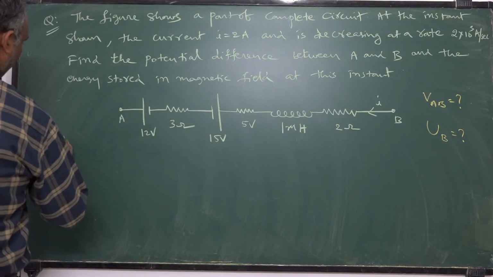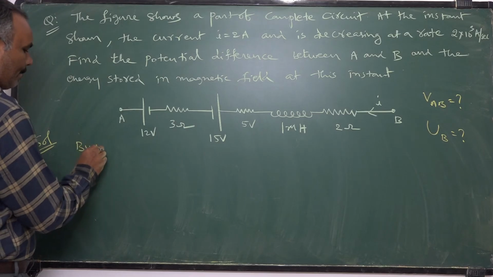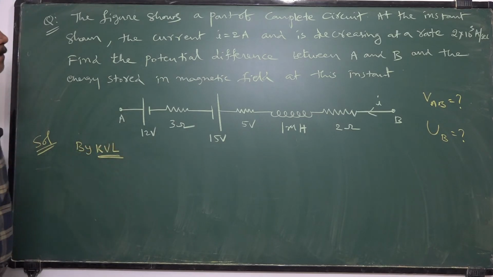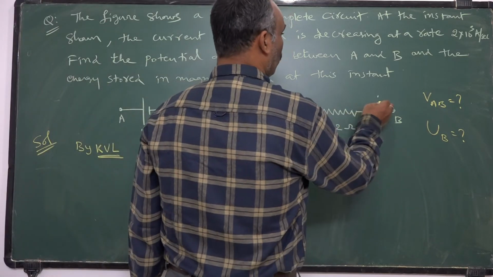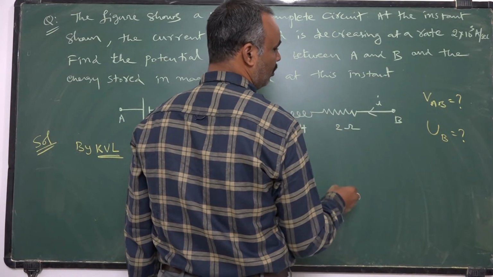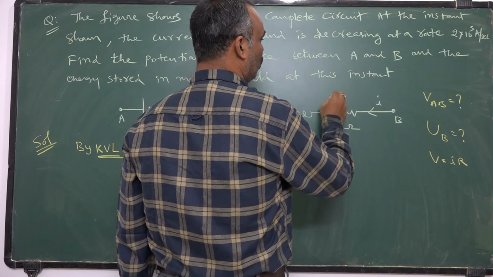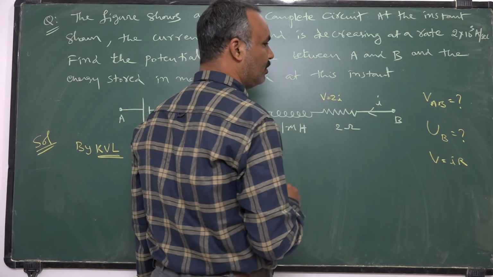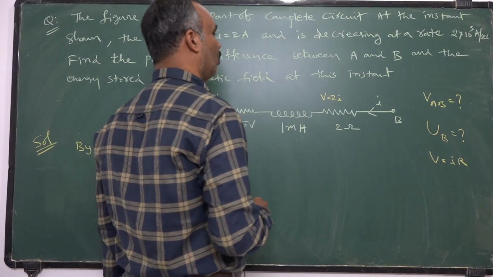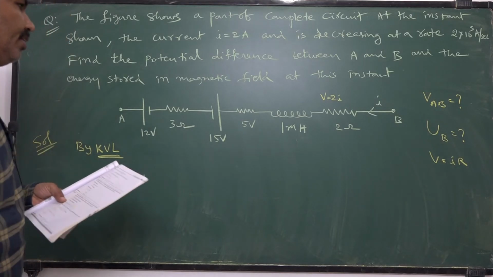Solution. Now, whenever such a circuit related problem is given, we should apply KVL, Kirchhoff voltage law. We already studied it in current electricity. Whenever current I is passing through a 2 ohm resistor, V is equal to IR is the general formula. So the potential drop here is 2I. And here the potential drop is given by minus L into di by dt.